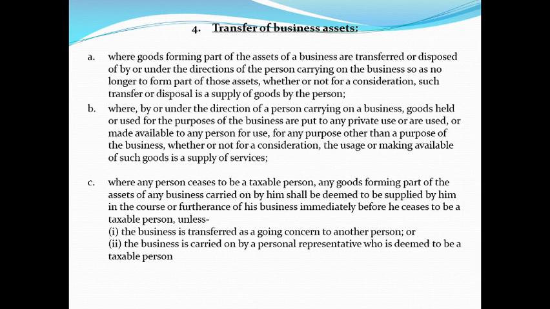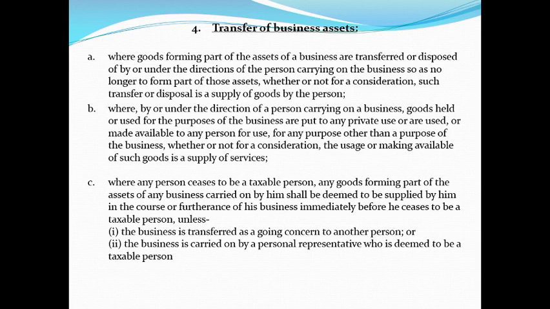For example, you have got business assets. With the permission of the management or the person who is carrying on the business, it is held for the purpose of the business. But here it is put to private use, and for the private use, either you charge a consideration or you don't charge a consideration. So we'll have to value that and charge GST on that as supply of services.